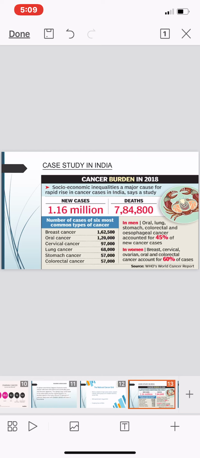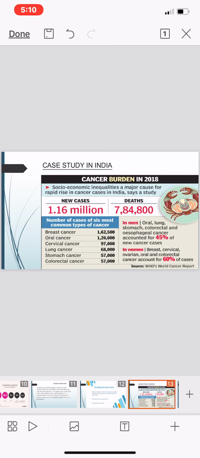Now India is also working against this. Many NGOs and organizations have been formed against the disease, and they generally address the lack of prevention. In men, oral, lung, stomach, colorectal and esophageal cancer accounted for 45% of new cancer cases. Oral cancer and lung cancer are due to the smoking of cigarettes.